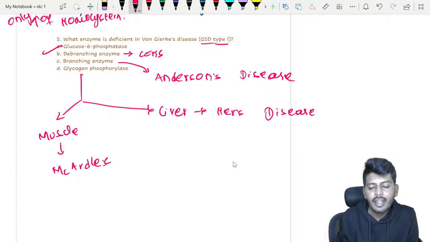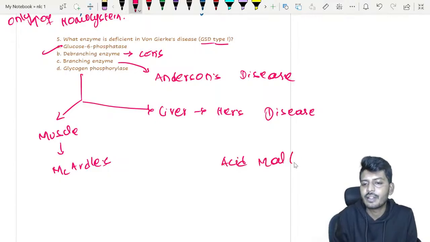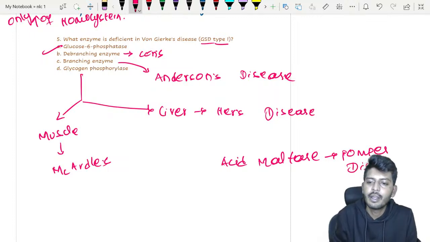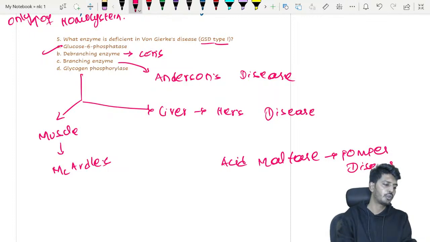Then there is one more enzyme deficiency, acid maltase deficiency. Acid maltase deficiency will lead to which disease? Pompe's disease. So these are the glycogen storage diseases which are commonly asked.